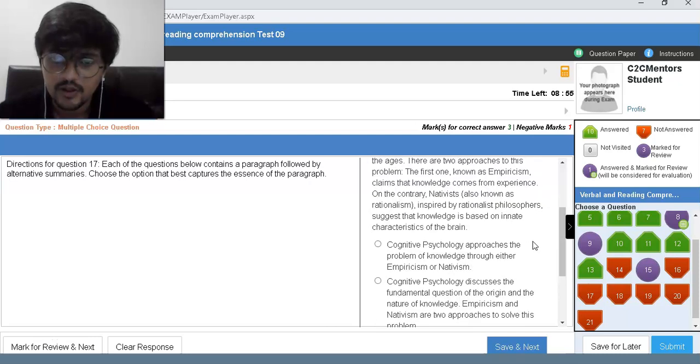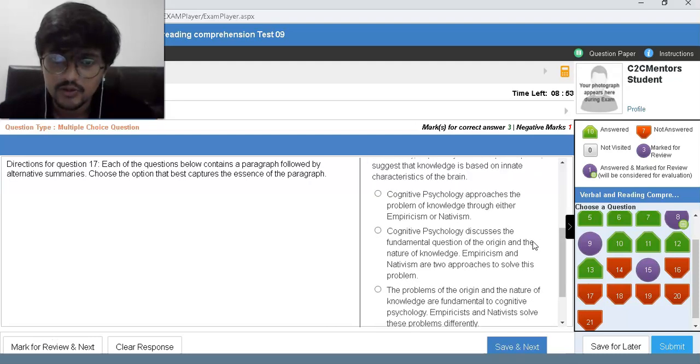Psychology approaches the problem of knowledge through either empiricism or nativism. Discuss the fundamental question of the origin and nature of knowledge.